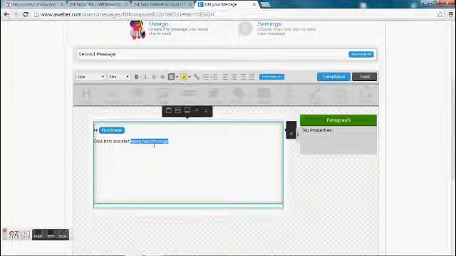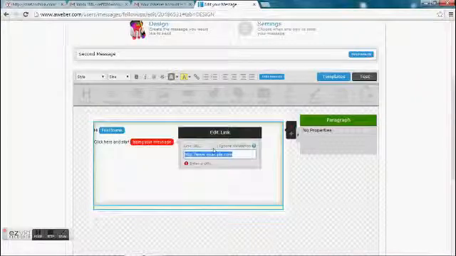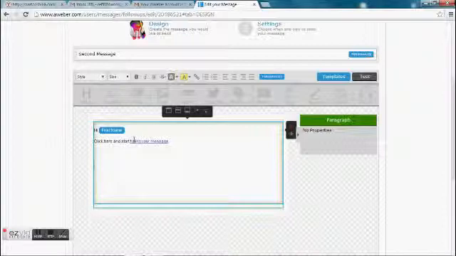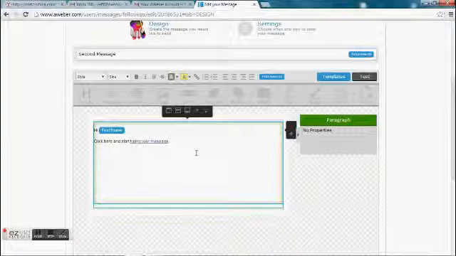You highlight the text that you want people to click on to go to a link, and then you click on this chain link here, which represents a link. Put in the address you want to send them to, say Yahoo. And then boom, when you send this out, whenever they click on this text, they'll go to yahoo.com. And I could have highlighted this whole thing, you get the point.